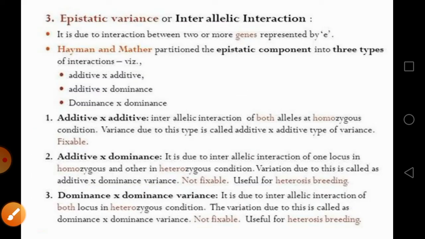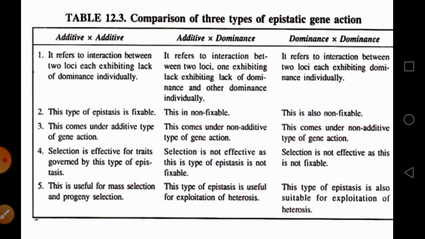So already I have explained this concept, which is given by the Hayman method. Epistasis interaction results due to 2 or more genes, and we just saw 3 types of interaction. So again I will explain the comparison of these 3 types of epistasis gene action.